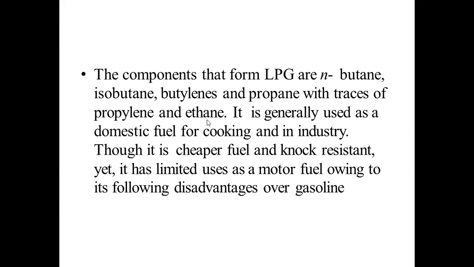So what are the hydrocarbons present in LPG? N-butane, isobutane, butylene, propane, propylene, and ethane. But propylene and ethane exist only in trace quantities. It majorly contains butane, isobutane, butylene, and propane.